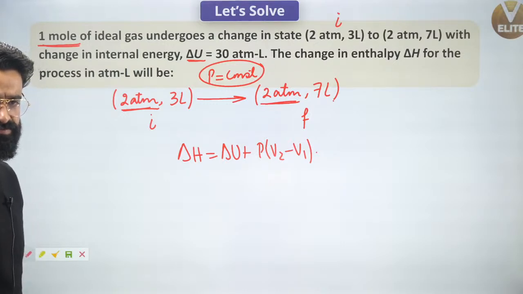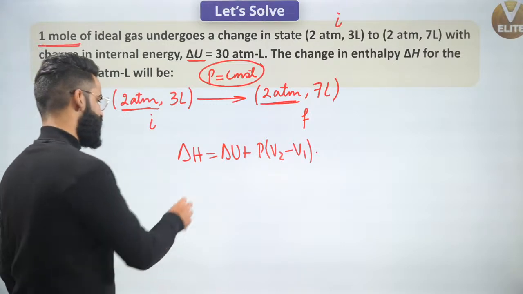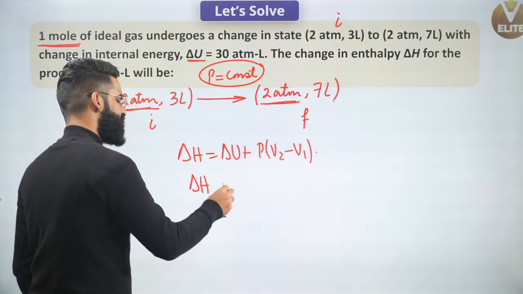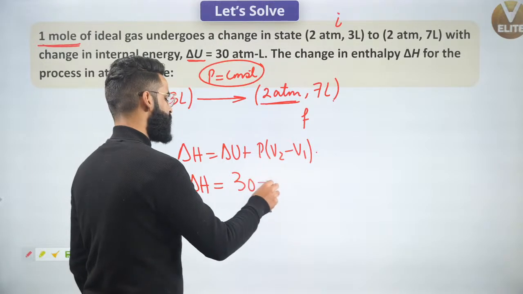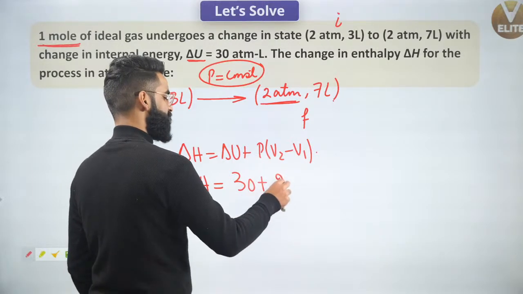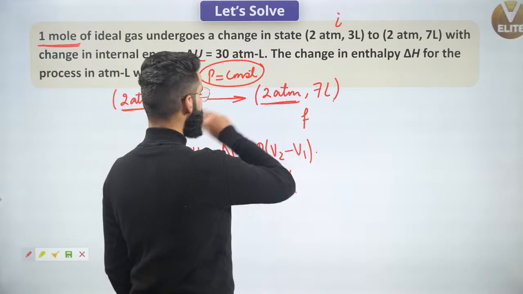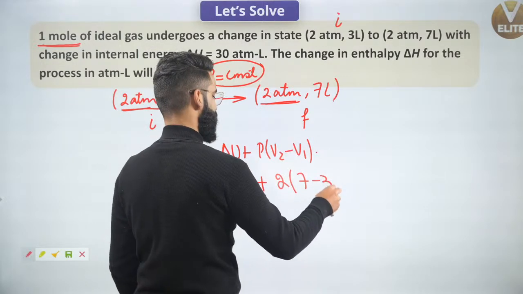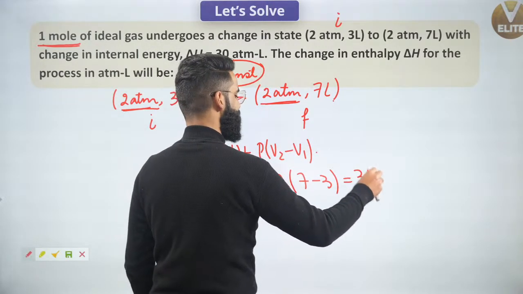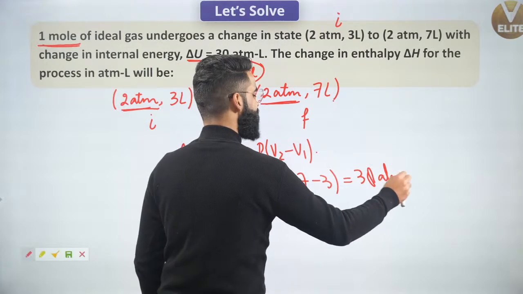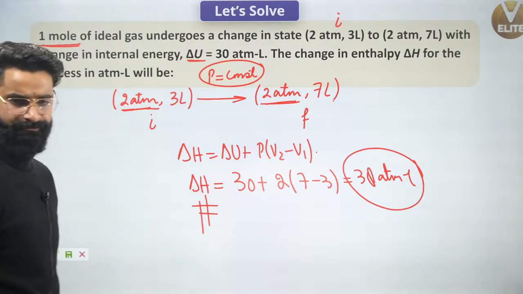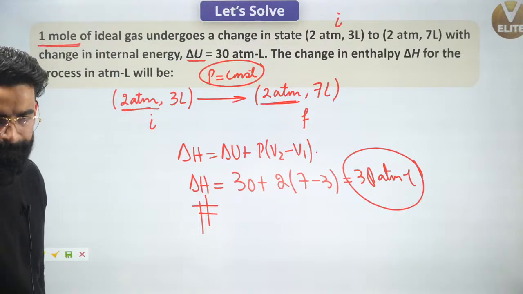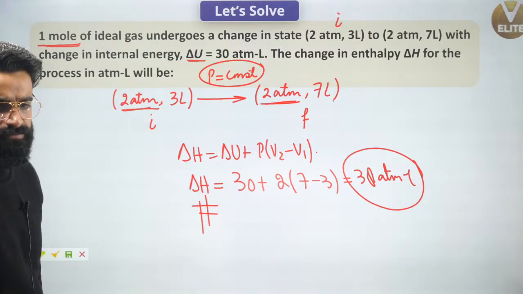Correct? What am I supposed to calculate? I'm supposed to calculate the value of delta H. Can I say delta H is simply going to be equal to delta U, which is given to me as 30 atm liter, plus P value, pressure is 2 atm, times V2 minus V1, final volume minus initial volume, 7 minus 3. So isn't it going to be 38 atm liter? So 38 atm liter is going to be the value of delta H which we were supposed to calculate, right? Yes. Let me know in the chat box if it's clear.